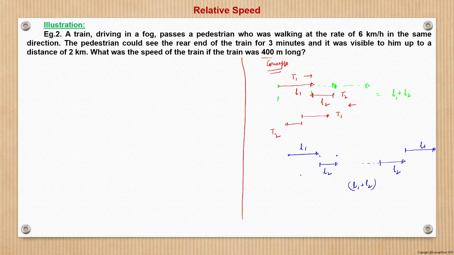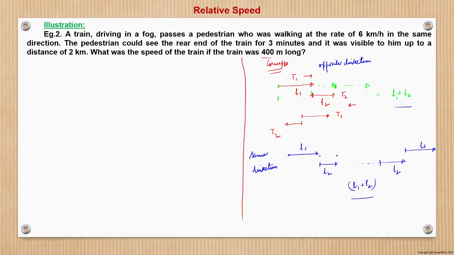That is when both are moving in the same direction, and here the opposite direction. In both cases, when the trains cross each other, either in the same direction or the opposite direction, the relative distance covered by them is nothing but N1 plus N2. That is what we have seen here.